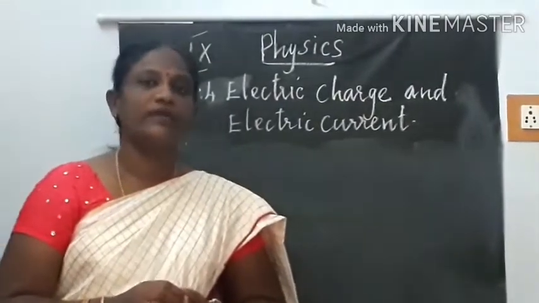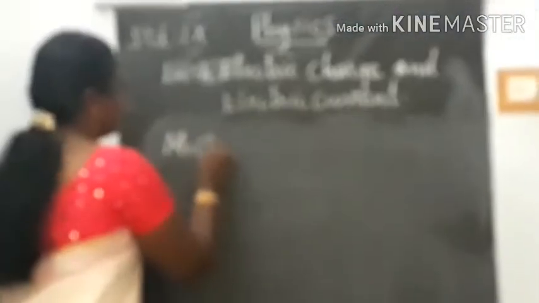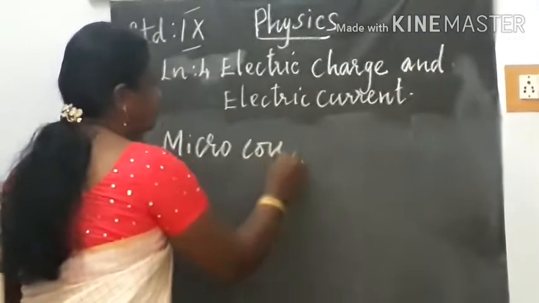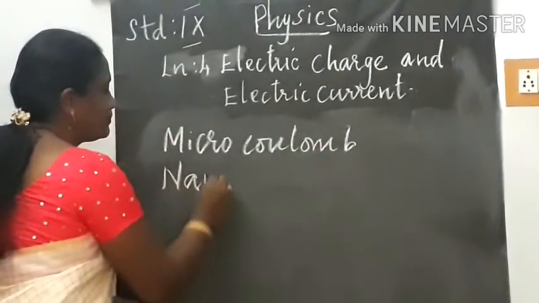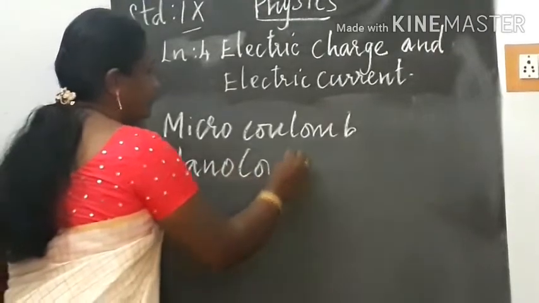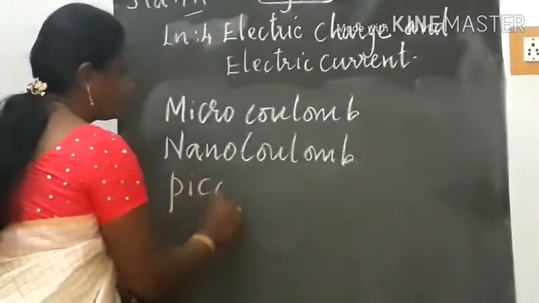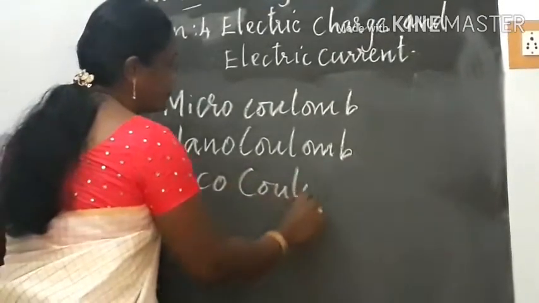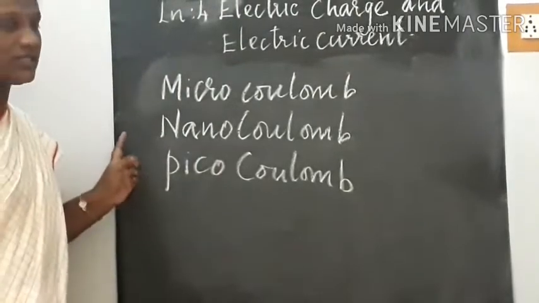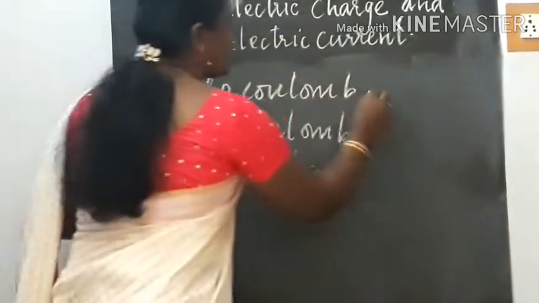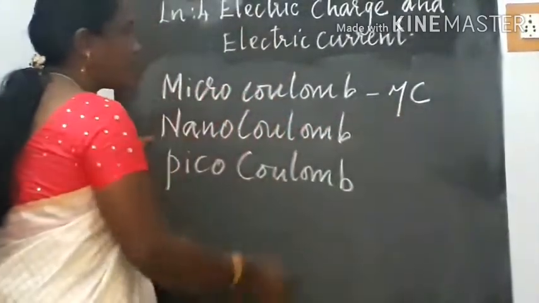The other units of electric charge are microcoulomb, nanocoulomb and picocoulomb. Microcoulomb is represented by the symbol μC.